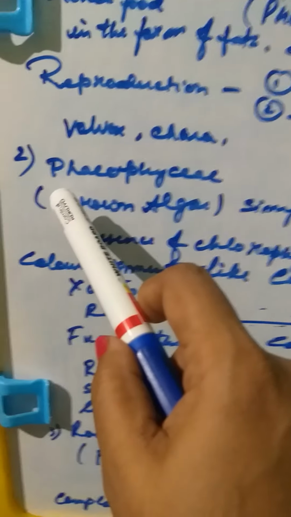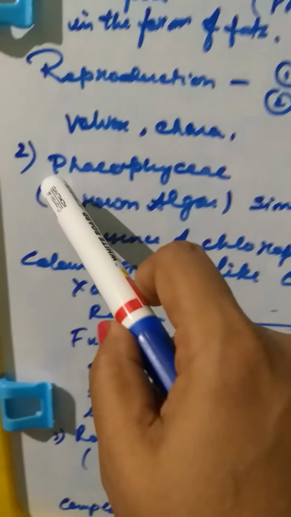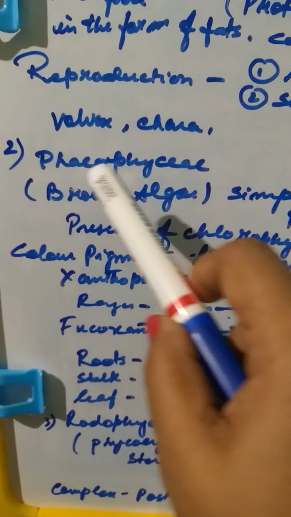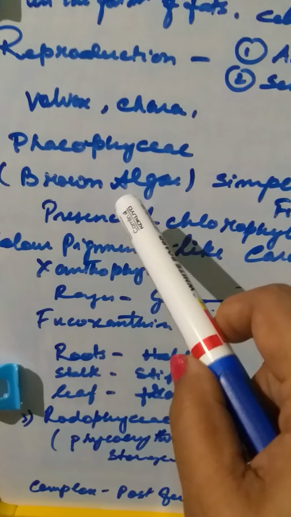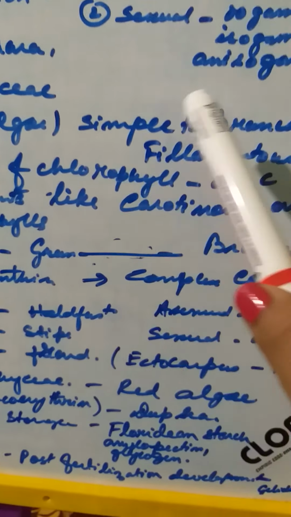Okay, now then comes the Phaeophyceae. Phaeophyceae, they are known as brown algae. They form a big group of algae. Now you see, apart from the green ones, in their evolutionary structure they go from simple structure to branched and filamentous. Okay, simple structure, branched and filamentous.